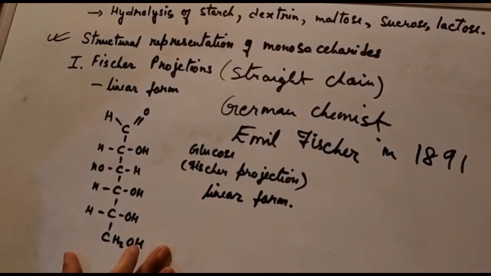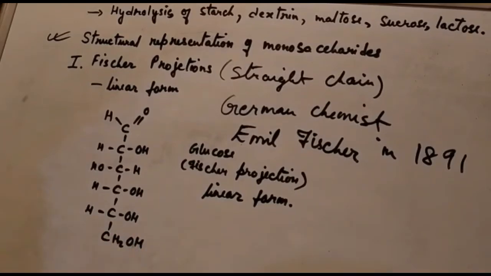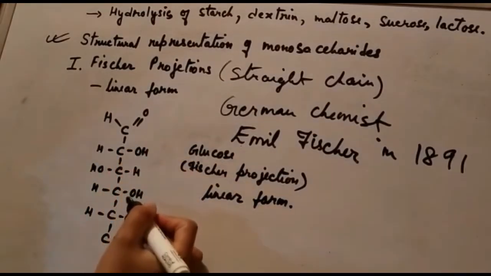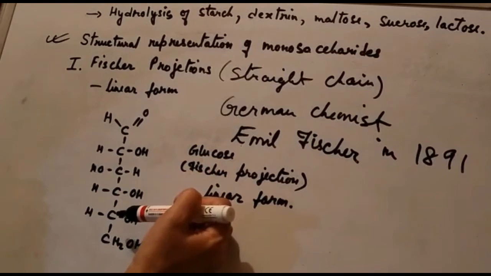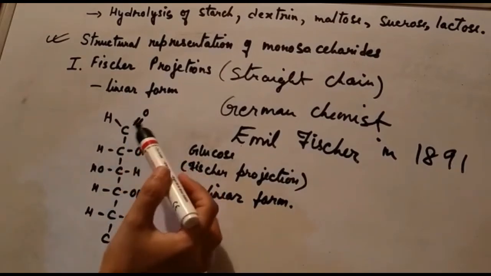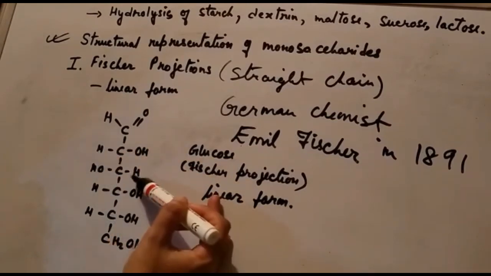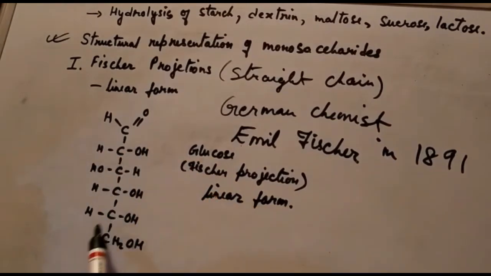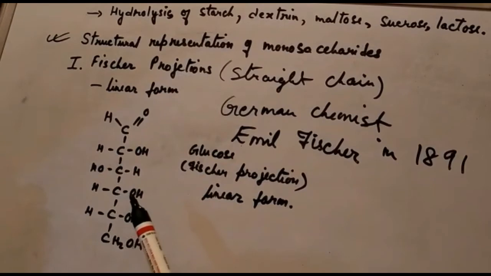It is shown in its open chain form rather than a cyclical one, because we will study the cyclic representation of the carbohydrate molecule later. Now, the carbon atoms in the main chain, you can see here, are connected vertically, while the hydrogen atoms and the hydroxyl groups are bonded horizontally. So this is referred to as the Fischer projection representation of monosaccharide molecules.